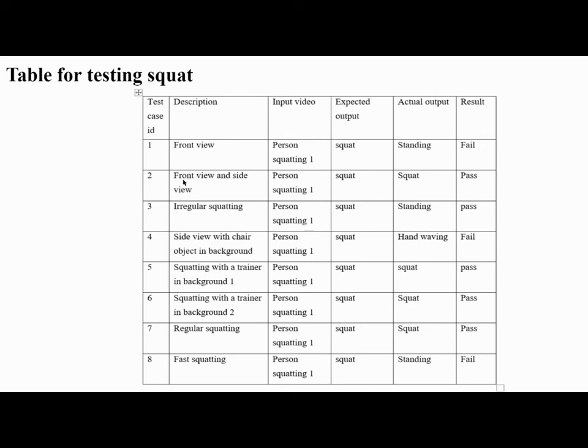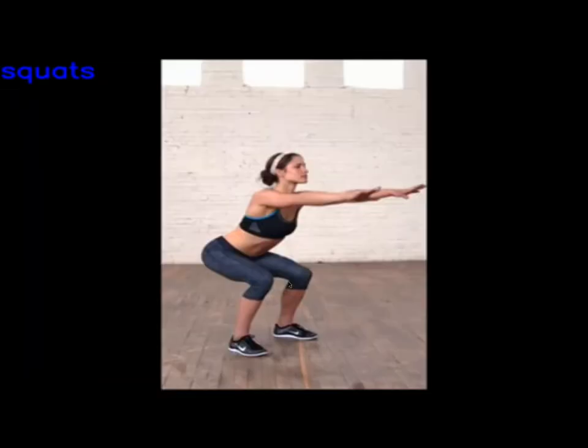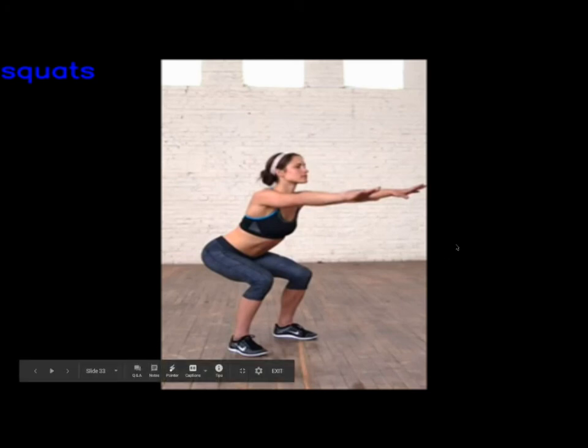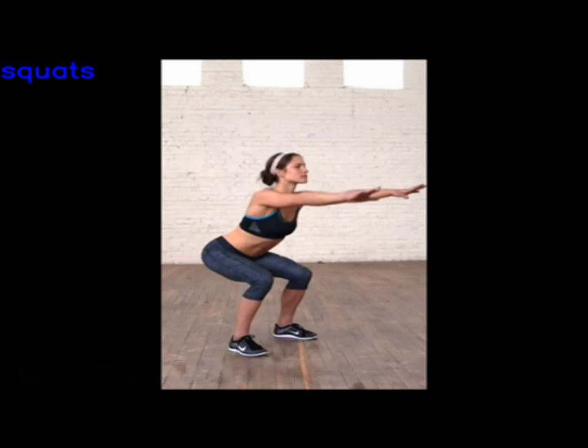Front view and side view for person one squatting also passed. This is the frame where the test case was predicted correctly.